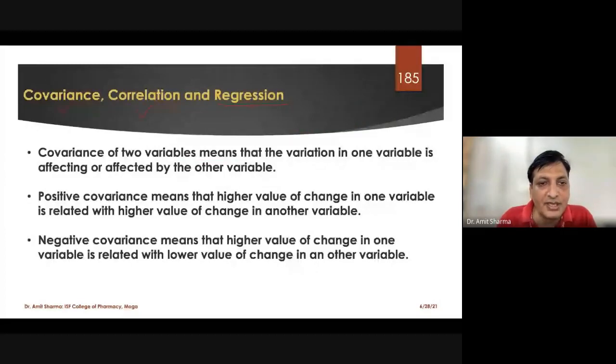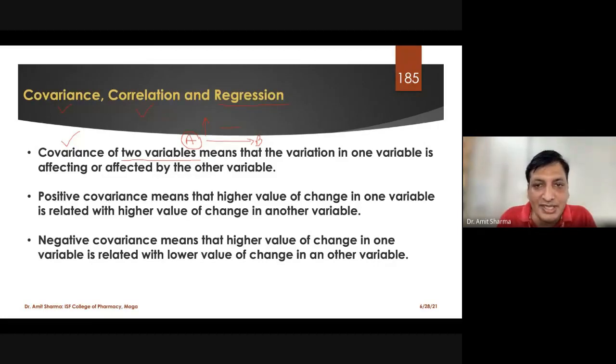Covariance means, for example, if you are taking two different variables, one variable we have a and the second variable we have b. So any variation caused in a, will it be affected by b or not? This we are trying to find out. For example, if I increase the number of a, how is it going to affect b? This we are going to study in today's topic, in terms of correlation or in the case of regression.